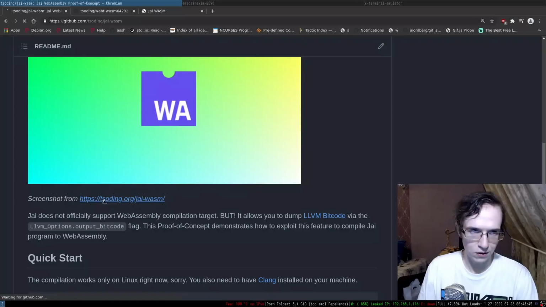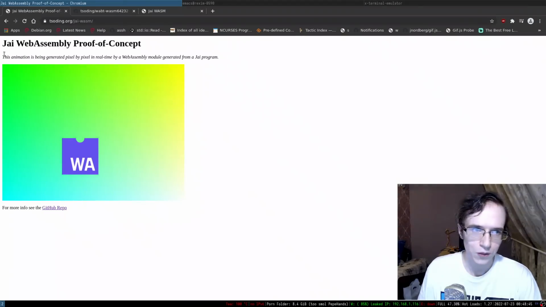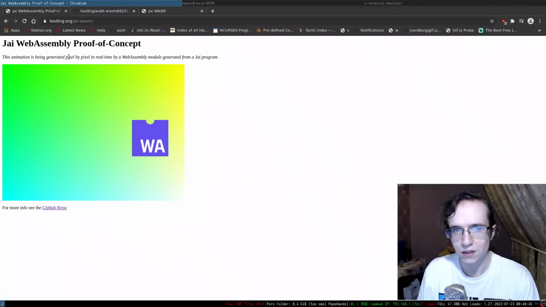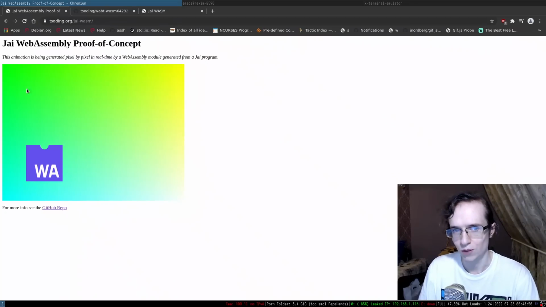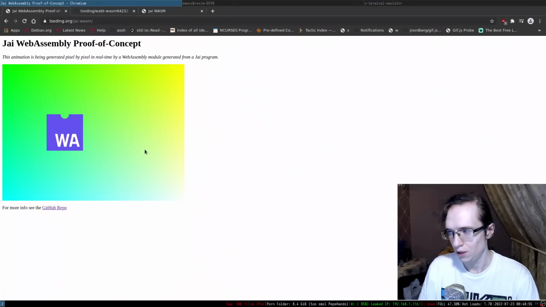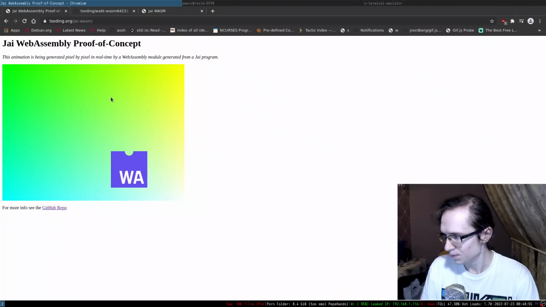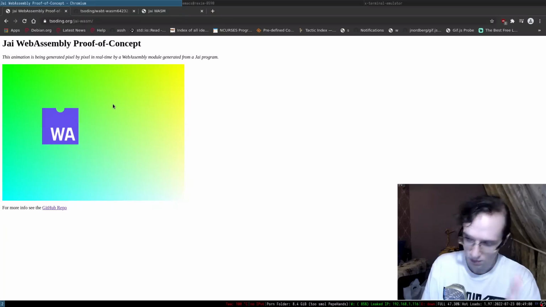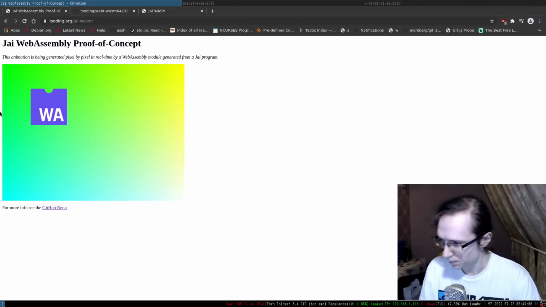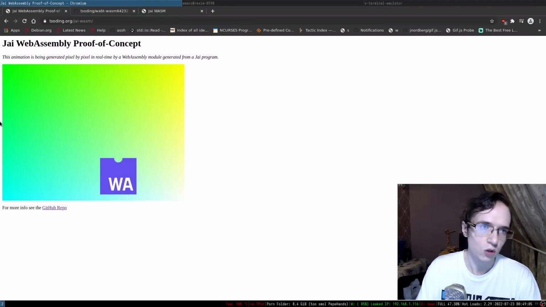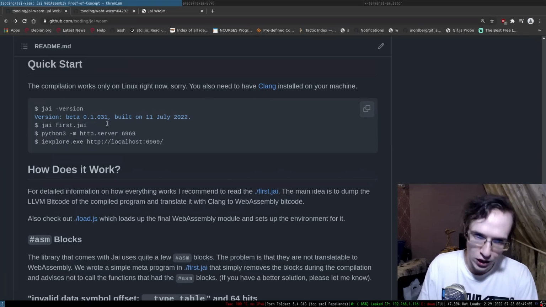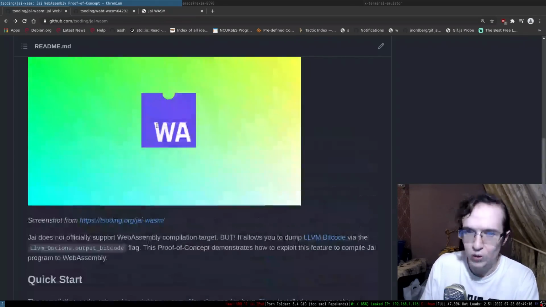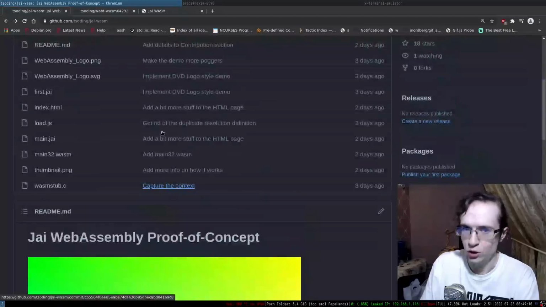And this is how it looks. This animation is being generated pixel by pixel in real time by a WebAssembly module generated from a JI program. So this animation is being drawn by JI, pixel by pixel, by the way. Everything is documented in this repo. If you have a JI compiler, if you're one of the beta testers, you can try to replicate this thing on your machine as well.